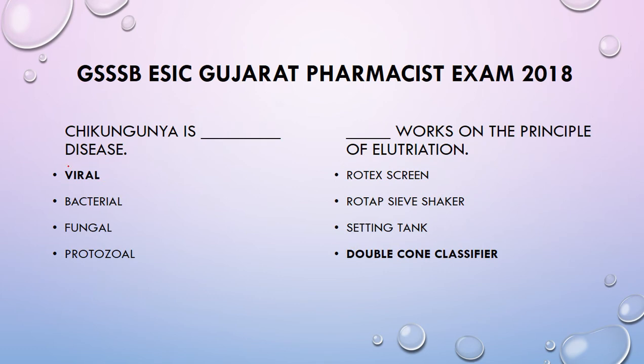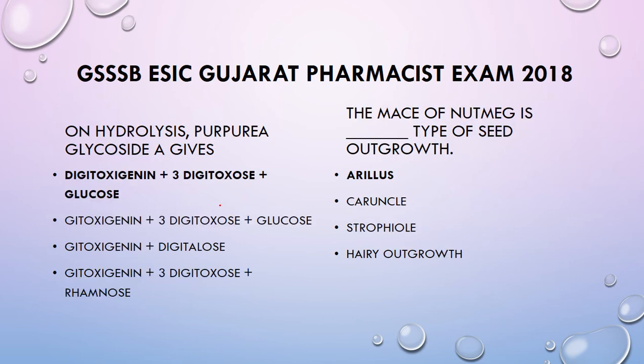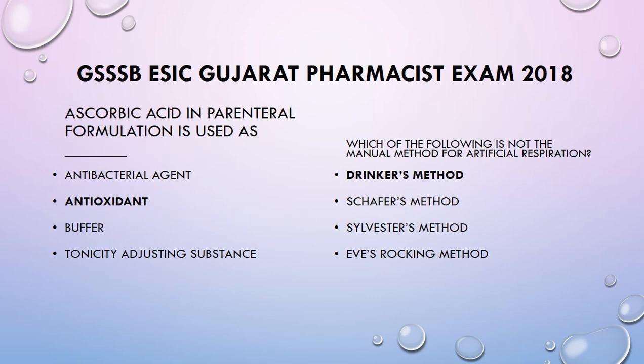Chikungunya is a viral disease. Blank works on the principle of elutriation, that is double cone classifier. On hydrolysis, purpurea glycoside gives digitoxigenin plus 3 digitoxose plus glucose. The mace of nutmeg is blank type of seed outgrowth, that is arillus. Ascorbic acid in parenteral formulation is used as antioxidant. Which of the following is not a manual method for artificial respiration? That is Trinker's method, and these all are artificial methods